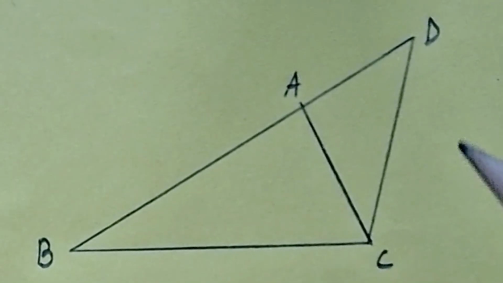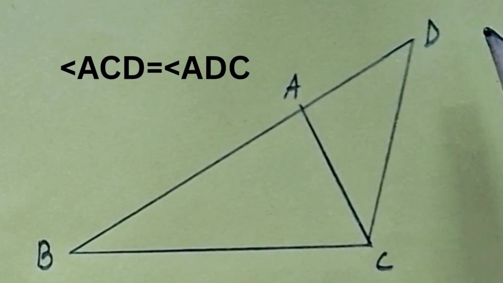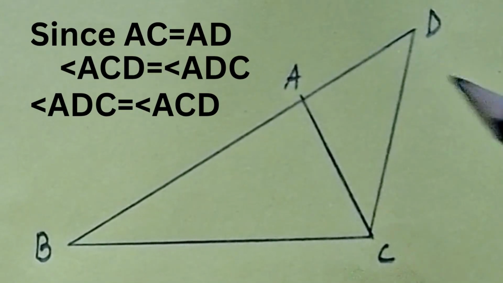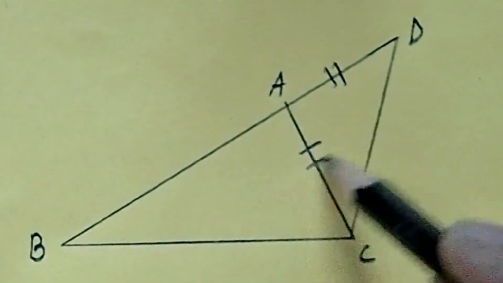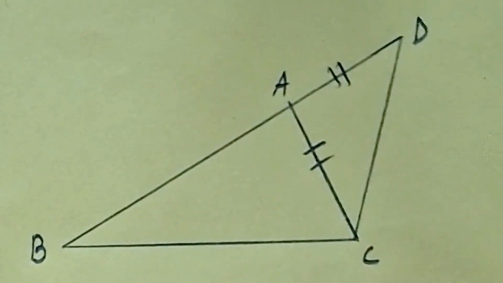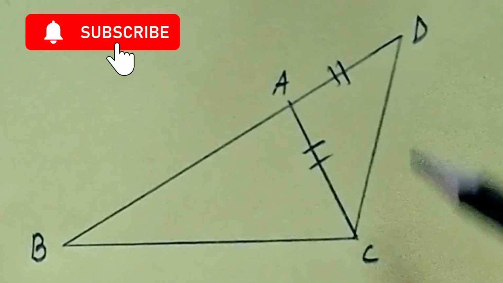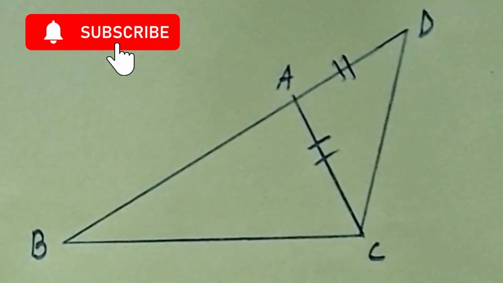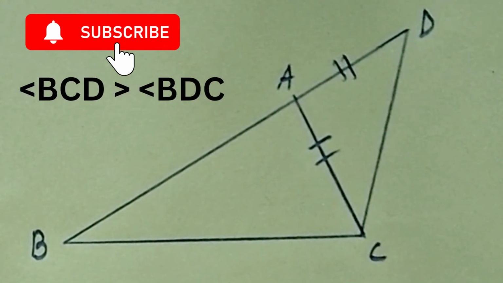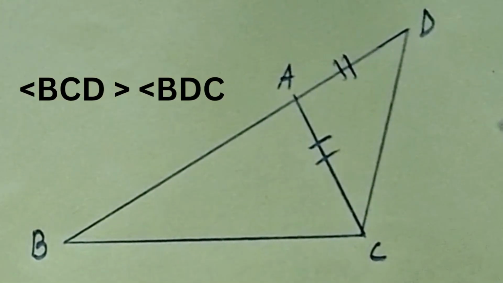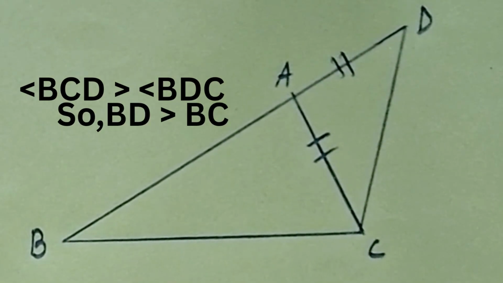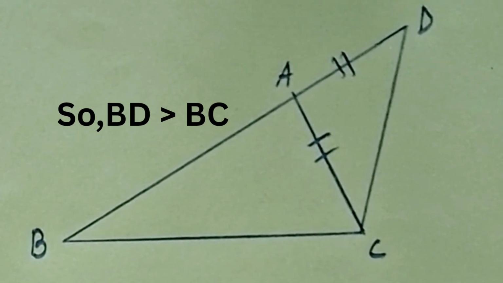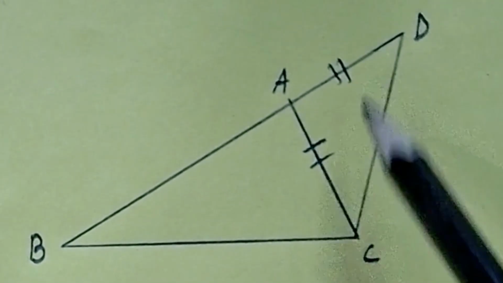Therefore, angle ACD equals angle ADC. Now, angle BCD equals angle BCA plus angle ACD, which is greater than angle ADC. Now, angle BCD is greater than angle BDC. Since in triangle BCD, angle BCD is greater than angle BDC, therefore BD is greater than BC.